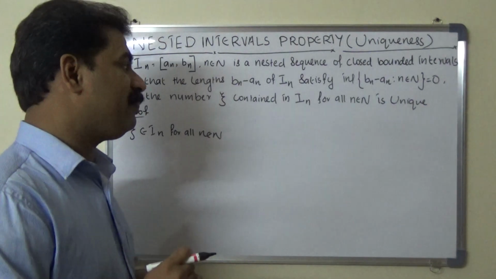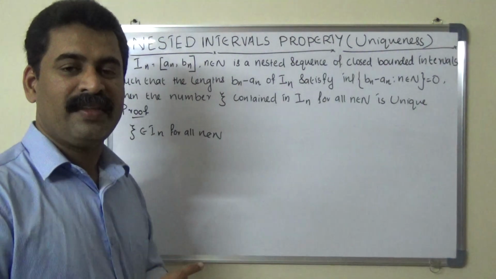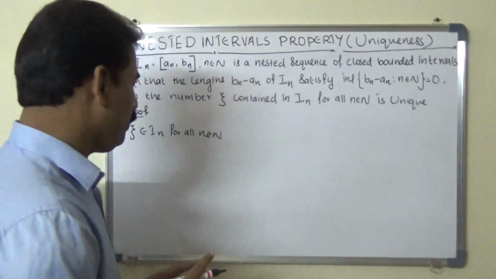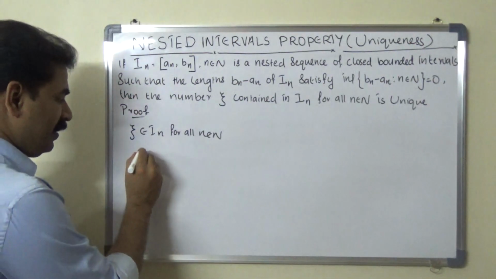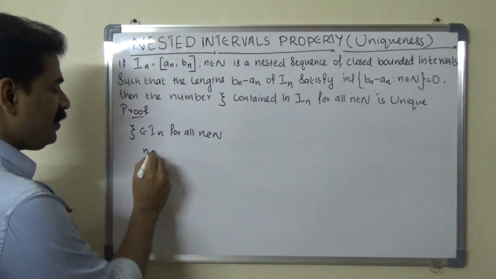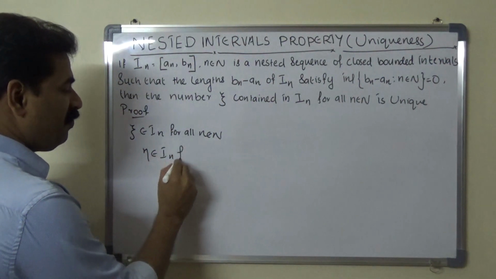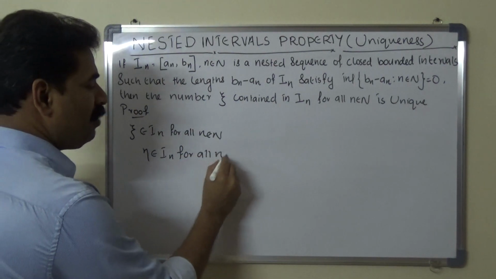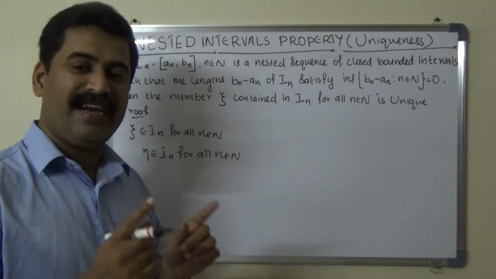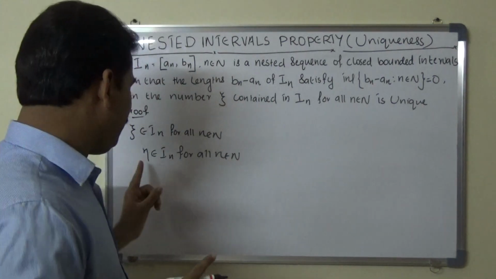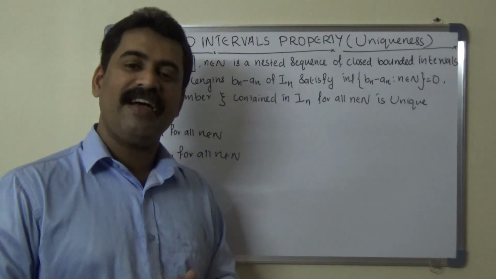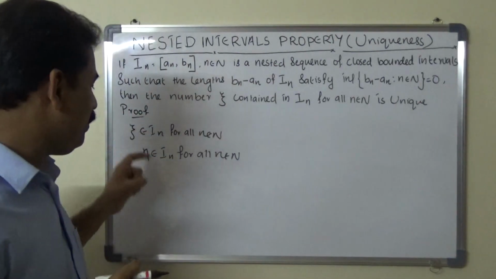But here we consider there exists another real number, we denote it by eta, such that eta belongs to In for all n belongs to capital N. At last we will prove psi equals eta.